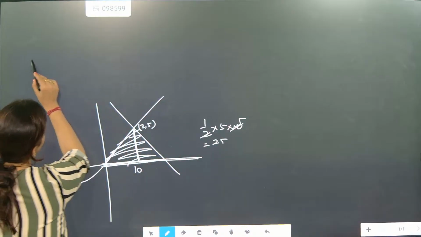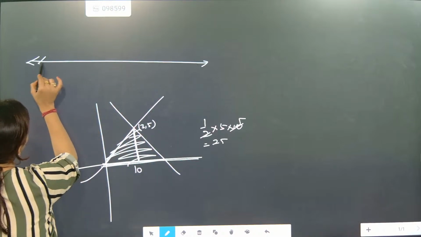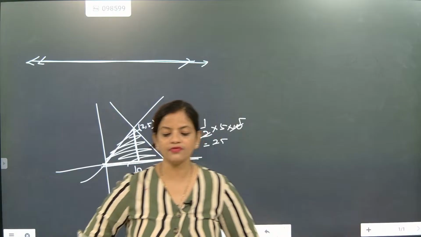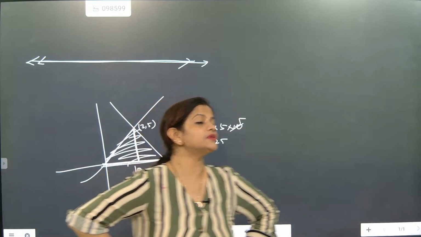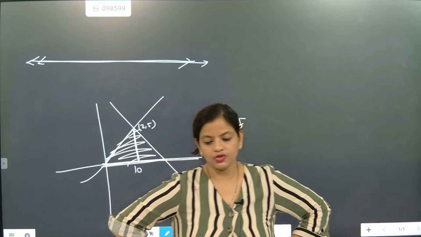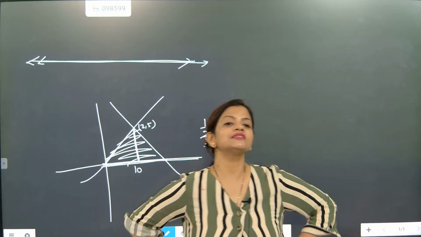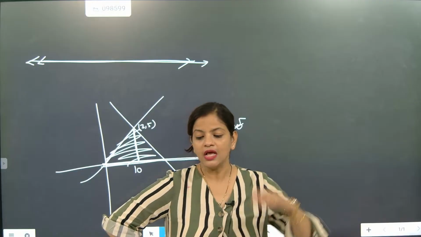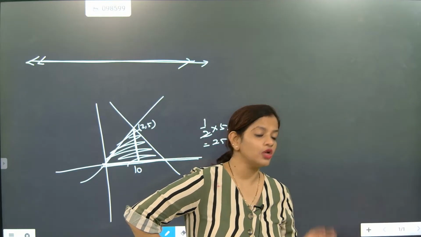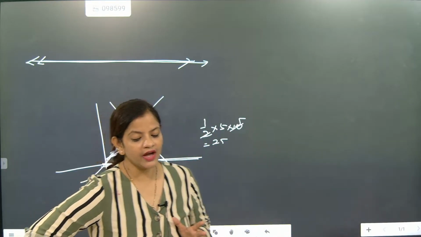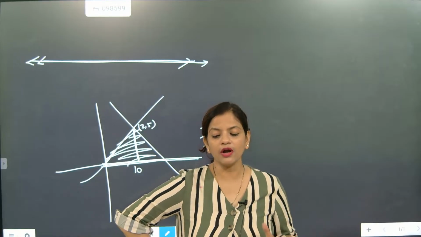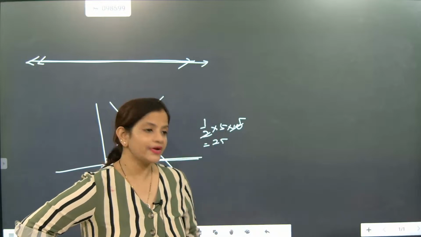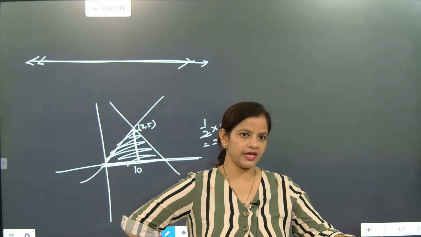The other possibility is that the line exactly merges with another line, and then we can't find the area. Correct? So we have to say that the lines are consistent but having infinitely many solutions. Area finding is not possible since the lines are overlapping or coincident on each other. Understood? And it is having infinitely many solutions. So like that we need to solve the questions. I hope everybody got this point. Come on, say. Done now.